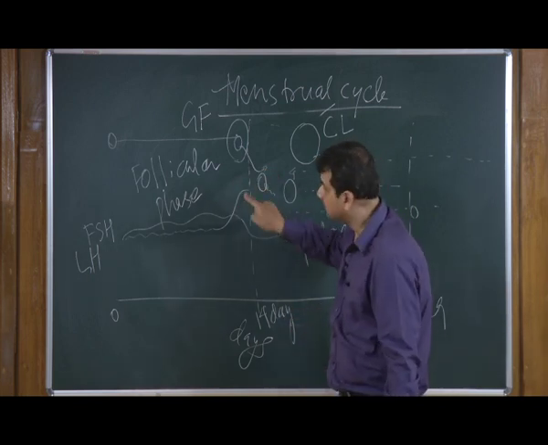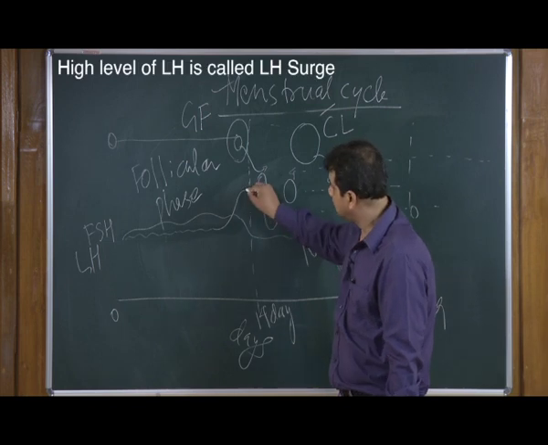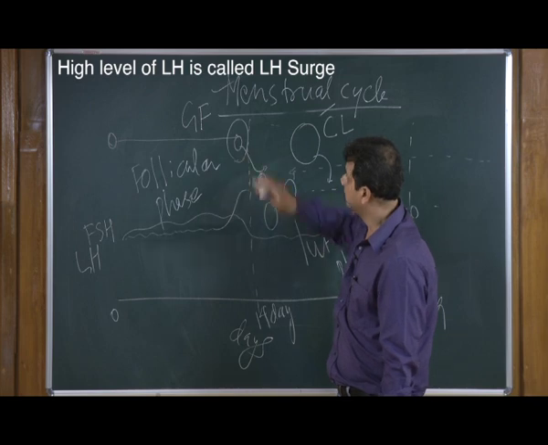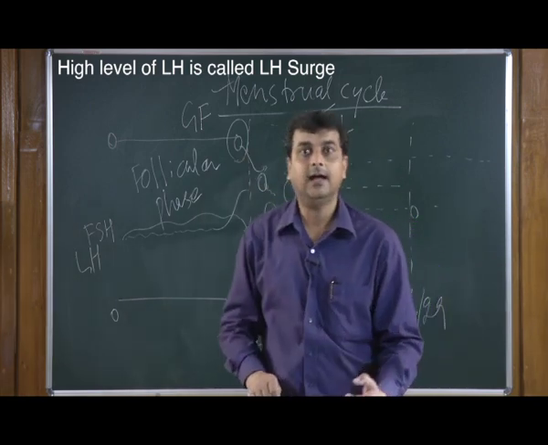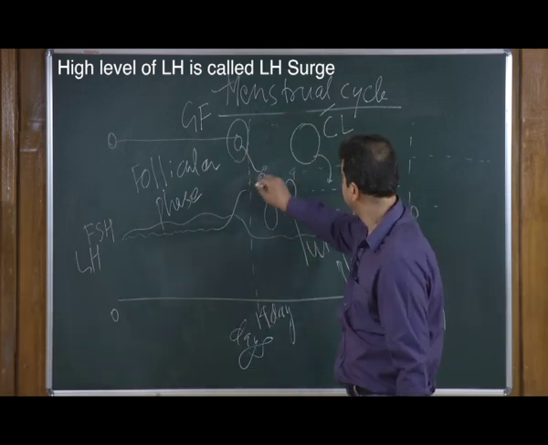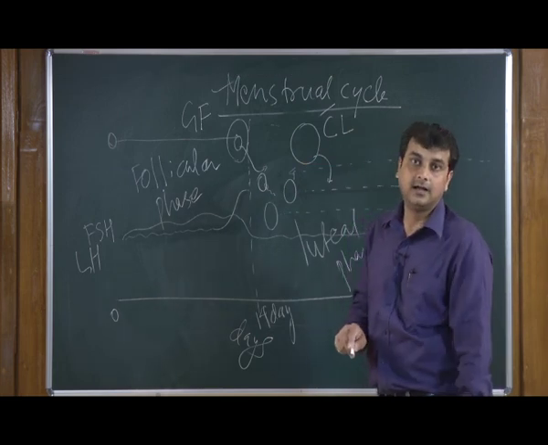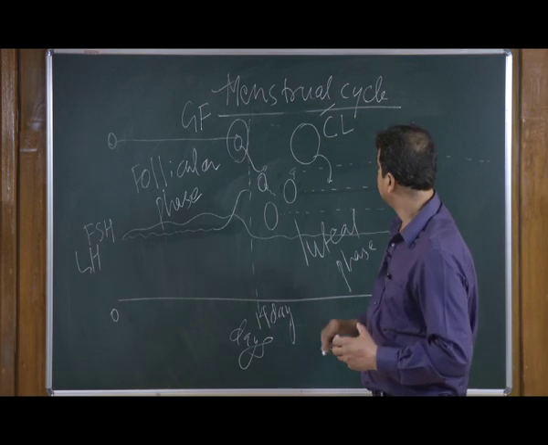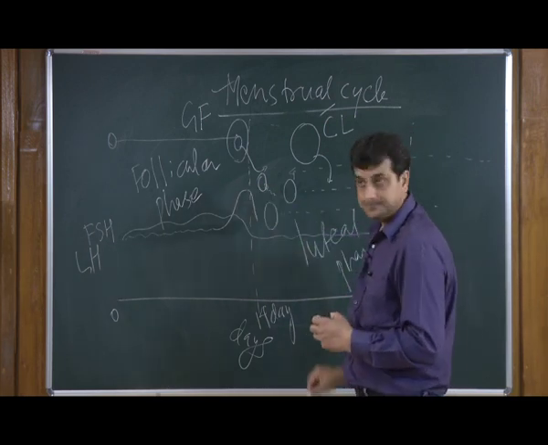That is why this LH level is quite high, and this high level of LH is important in order to do ovulation, and this can help the Graafian follicle convert into a corpus luteum, and corpus luteum is where we have the progesterone.